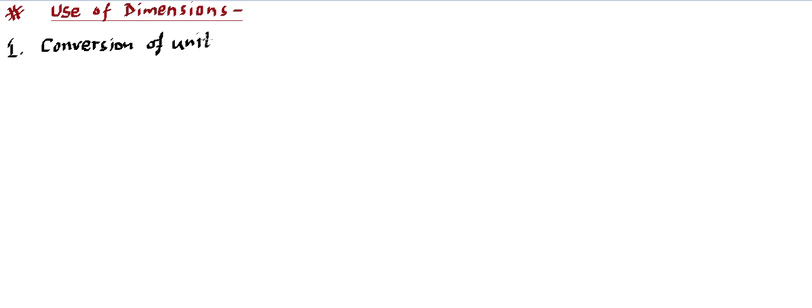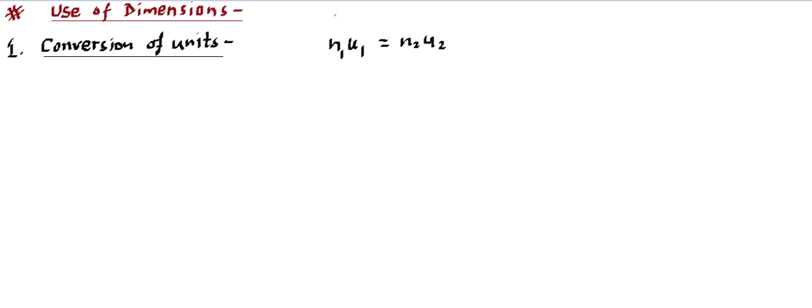If we know a physical quantity in a particular unit or system of units, we can always convert it into a different system of units. Now how can we do so? Let's form a strategy for that purpose. Let's say we have a physical quantity. For a physical quantity, the numerical value and its unit, this product remains constant. That means N1 U1 is equal to N2 U2. We talked about this in the previous video lecture.